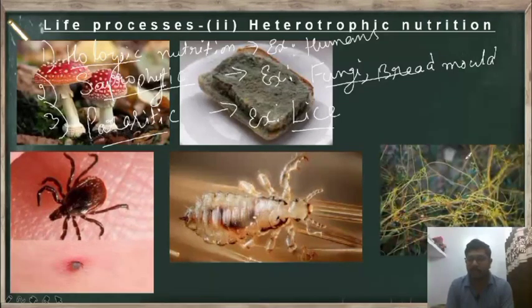And one more example, plant, it is amber bell. So this amber bell is also an example for parasitic nutrition. So now let us recall all these three modes again.